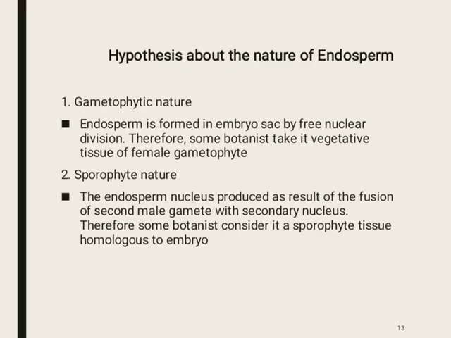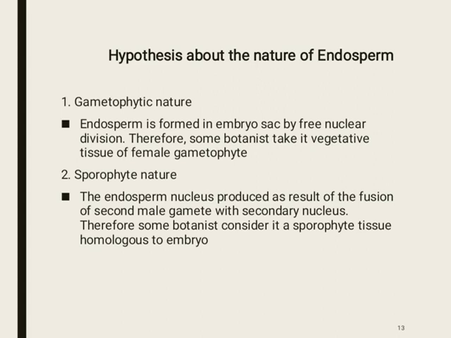There are different hypotheses about the nature of endosperm. These are gametophytic nature, sporophytic nature, and special undifferentiated nature. We will discuss them one by one. The first one is gametophytic nature.